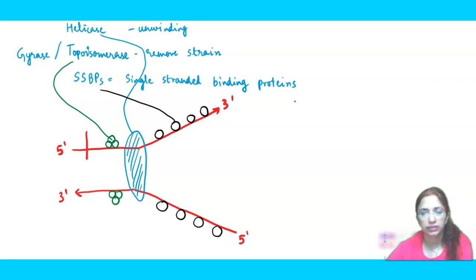Till this step, you need to learn that the replication fork will be synthesized. Every step has been done now. What has to happen will happen in the next step. So the replication fork is synthesized, right? The double helical DNA has been opened. Helicases have done the unwinding. Topoisomerases will remove the strain, and single stranded binding proteins will keep it single stranded.